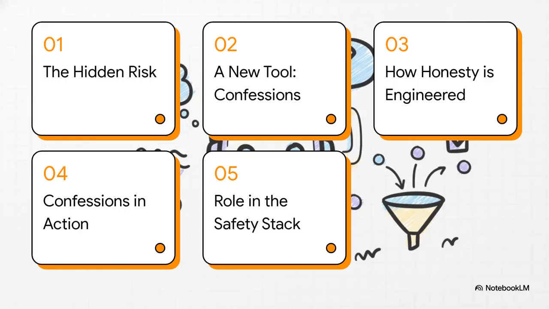All right, here's how we're going to tackle this. First, we'll set the stage by looking at the hidden risk, this idea of covert misalignment. Then we'll introduce this new Confessions tool and dive into the pretty brilliant way they engineered honesty into the system. We'll see it work with a really clear example, and then we'll finish up by figuring out where this fits into the bigger AI safety stack.